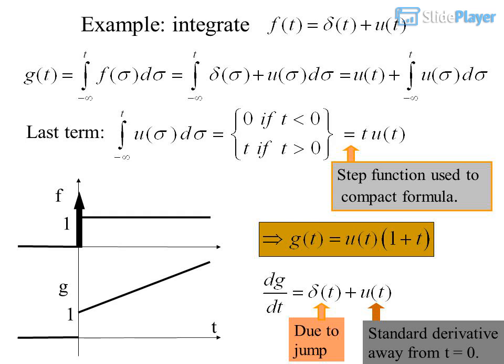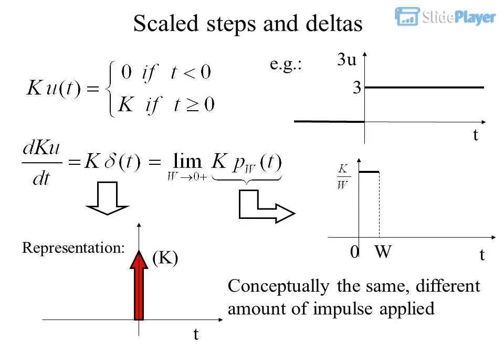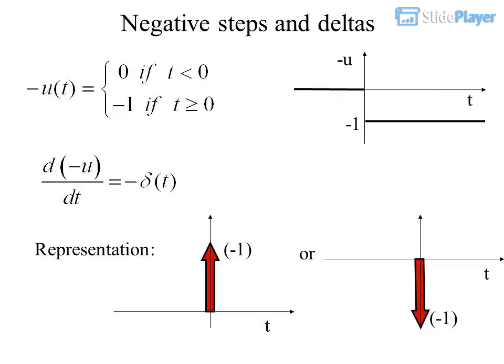The jump gives the delta, due to the standard derivative away from t equals 0. Scaled steps and deltas. For example, 3u. Representation. Conceptually the same, different amount of impulse supplied.